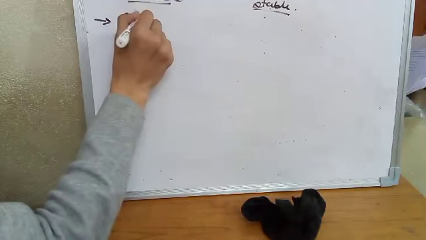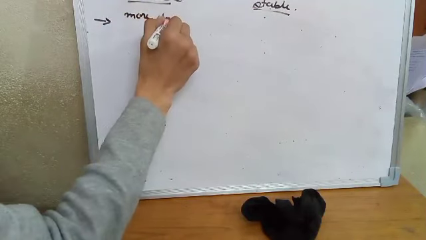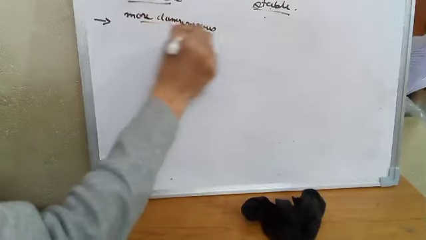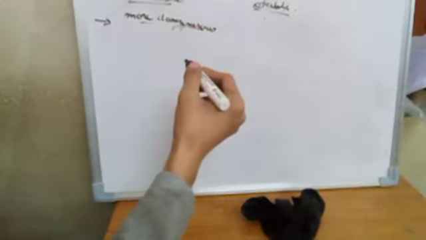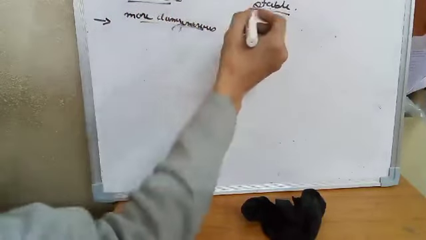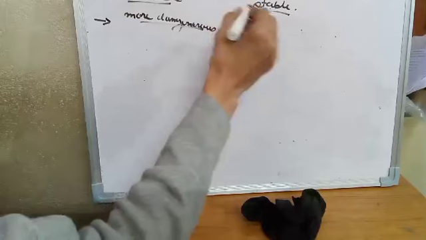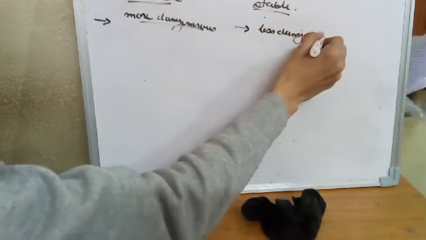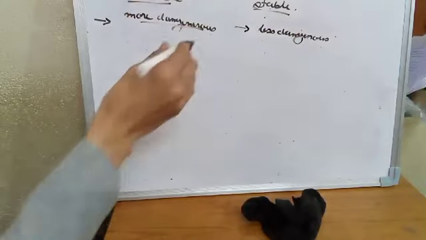Obviously, vulnerable plaque is more dangerous because it can move from its origin site to a distant site, like the brain. It can cause cerebral infarct. Stable plaque is stationary, so it is less dangerous. It will not move to a distant site and cause myocardial infarct or cerebral infarct.